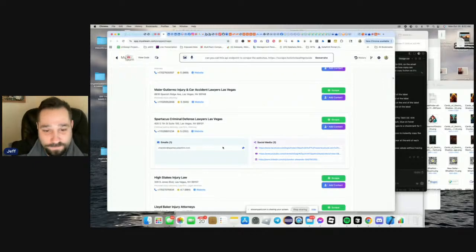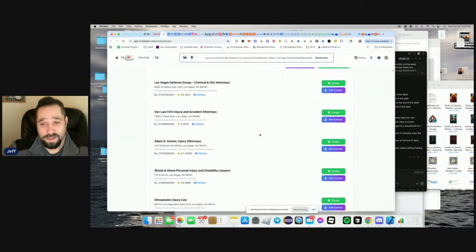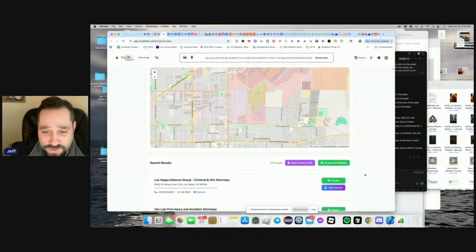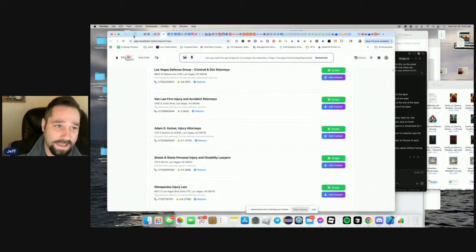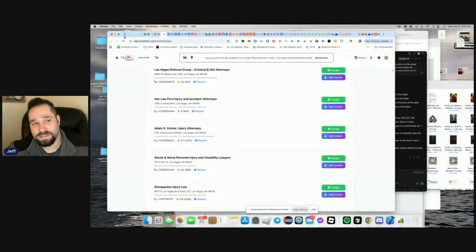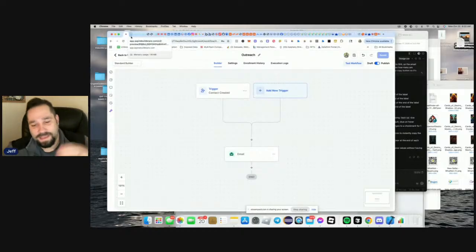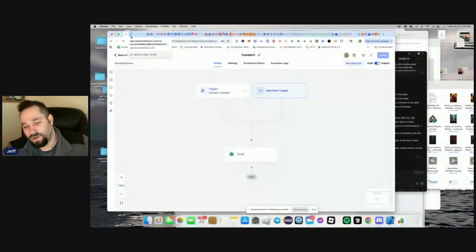So here is the part that I have. That's my next step. You see how I use what's called Aspire Builder Pro. If you guys didn't know, Aspire Builder Pro is a GHL white label. I pay for basically the highest package offered, so it's a white label plus it's the HIPAA compliant version.